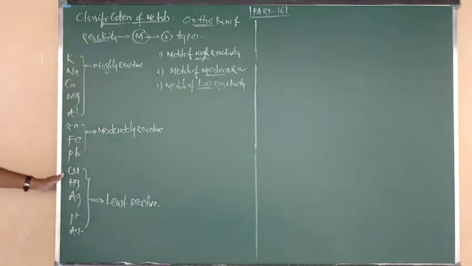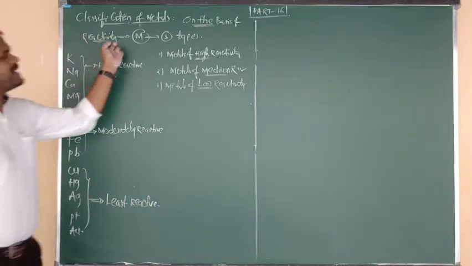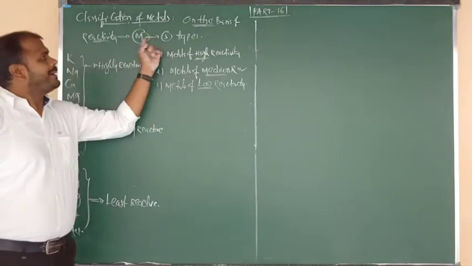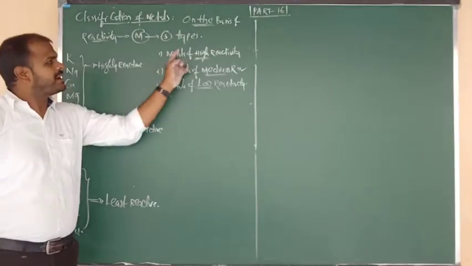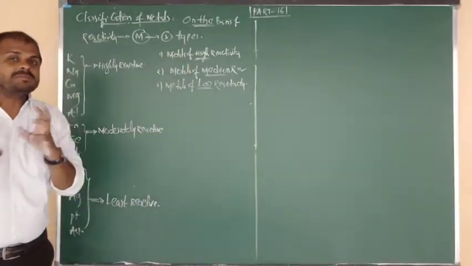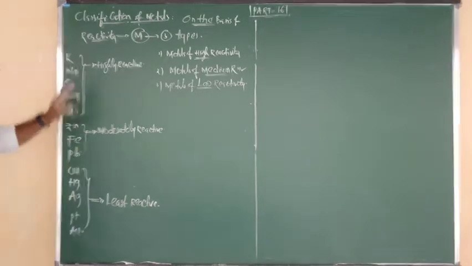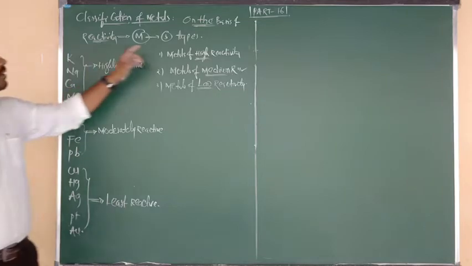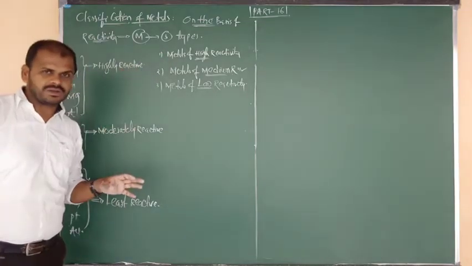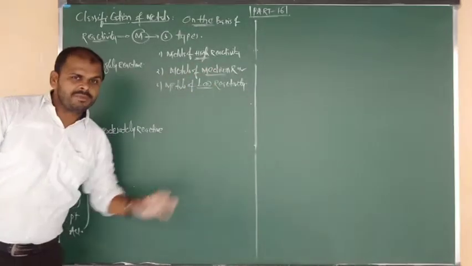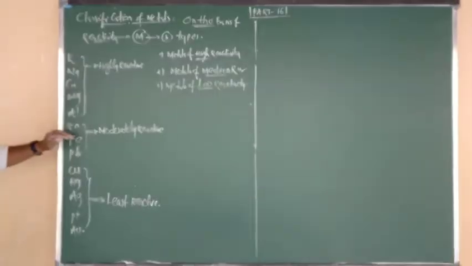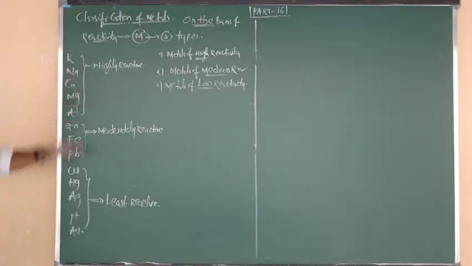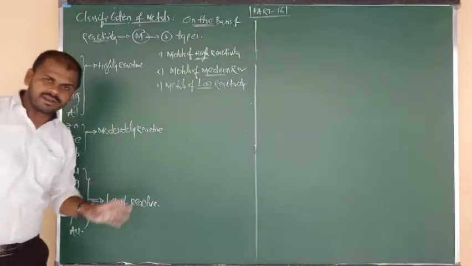Once again, on the basis of reactivity, metals are classified into three types. What is meant by metals of high reactivity? The metals at the top of the activity series are highly reactive in nature. What is meant by metals of medium reactivity? The metals in the middle of the activity series are moderately reactive.